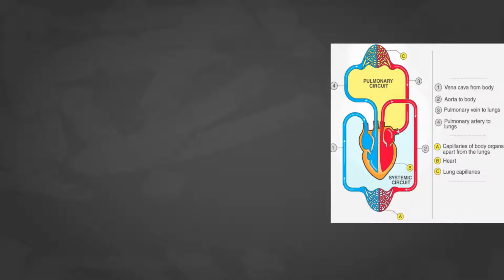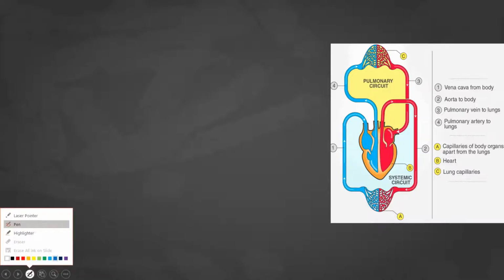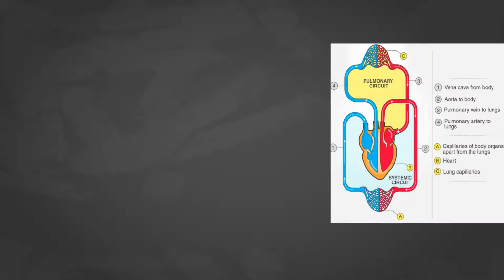So how can we discuss it through this picture? Let me choose a different color so that it will be better for you. If you come to this picture, you are getting two parts, correct? The red part is indicating the vessels or the part of the heart carrying the oxygenated blood. To represent oxygenated blood I am using O2, and the blue part is carrying the deoxygenated blood, so that's why I am using CO2.